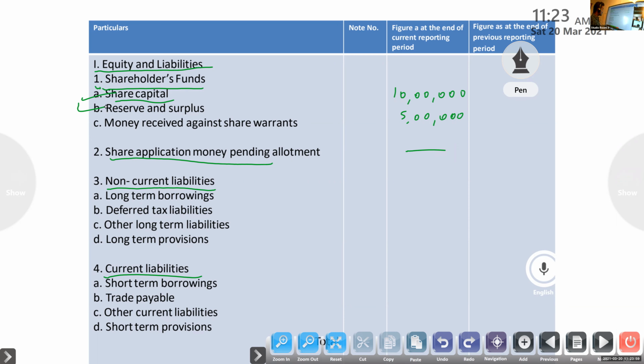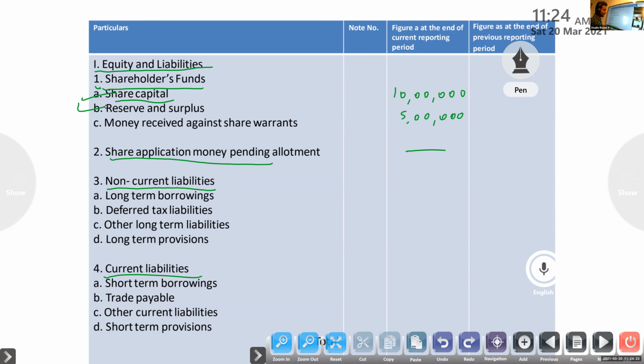Under shareholders fund, suppose they give general reserve: major head and subhead, what will you write? The subhead is reserve and surplus, the major head is shareholders fund. That will be the question.